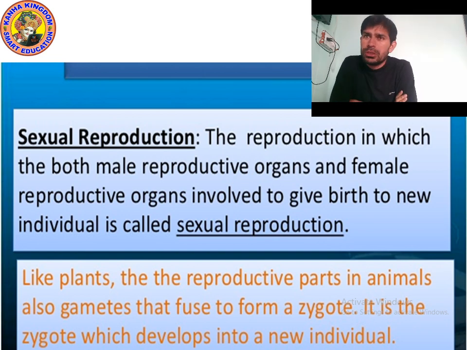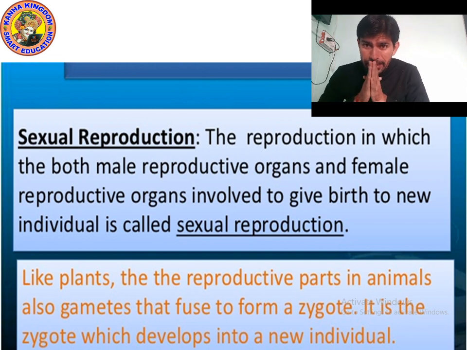So what is sexual reproduction? The reproduction in which both male reproductive organs and female reproductive organs are involved to give birth to a new individual is called sexual reproduction. Yes, I am again reading. Please pay attention. The reproduction in which both male reproductive organ and female reproductive organ are involved to give birth to the new individual is called sexual reproduction.